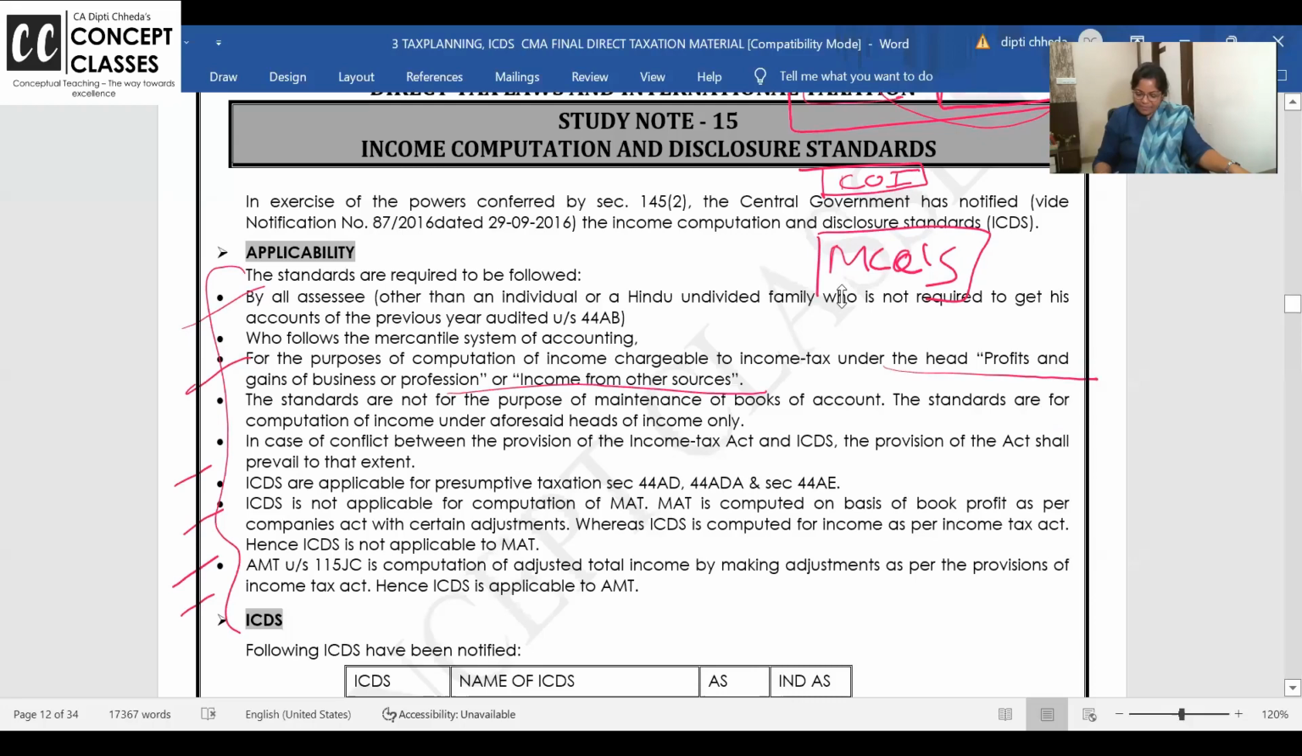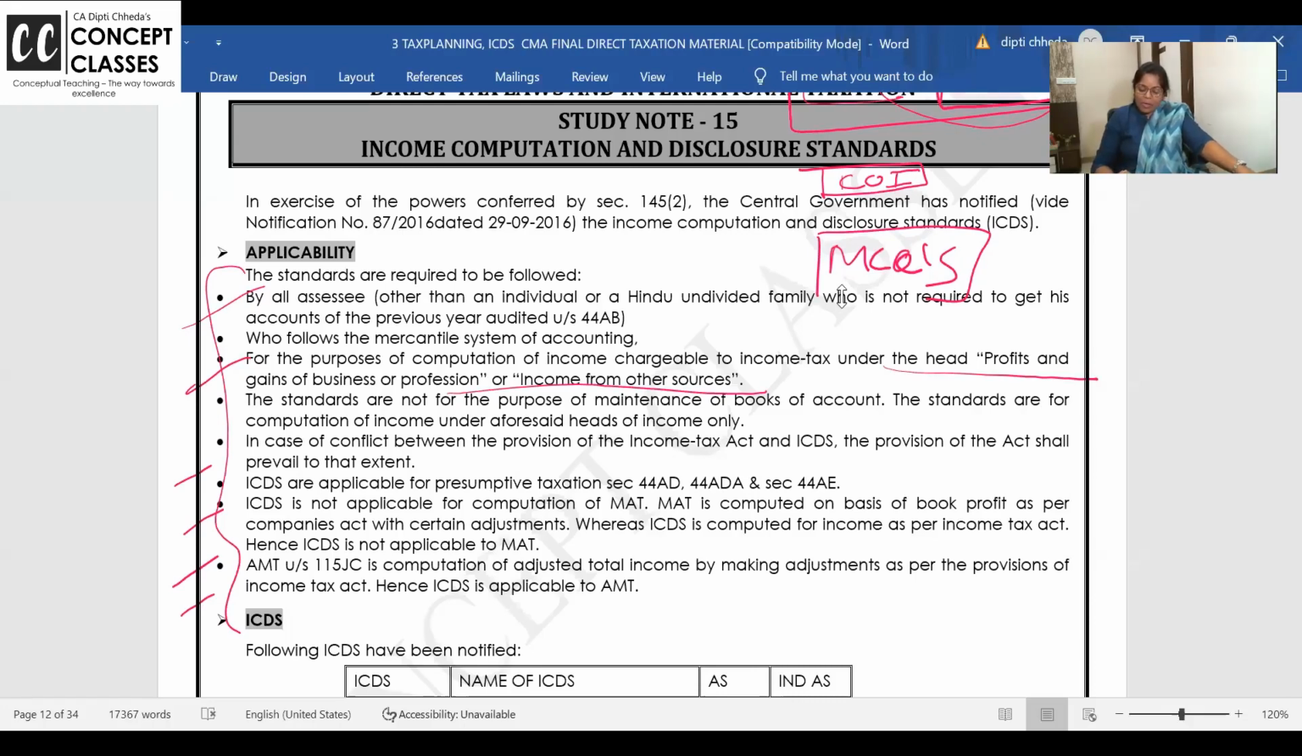145(1) says in your business head you can maintain the books as per mercantile system or cash system. And 145(2), what are the cases when ICDS are applicable? If they are applicable, what is definition, what is treatment, what is disclosure, and comparatives. Ask your doubts. Is everything clear until now? Chalo. Let us now go to reading this.